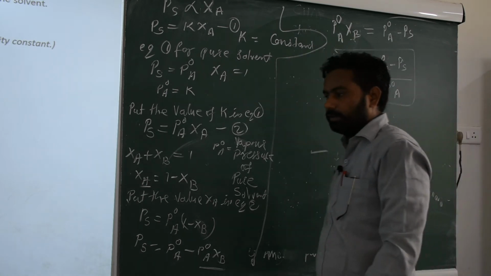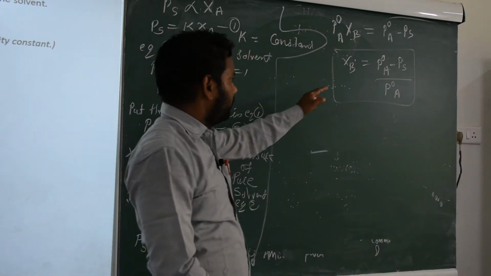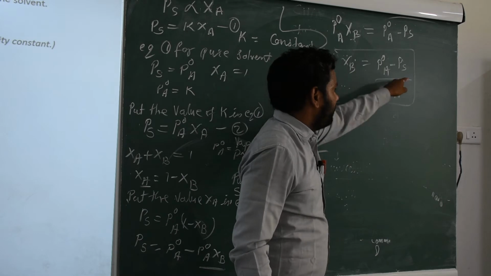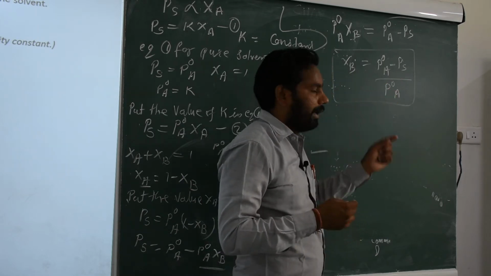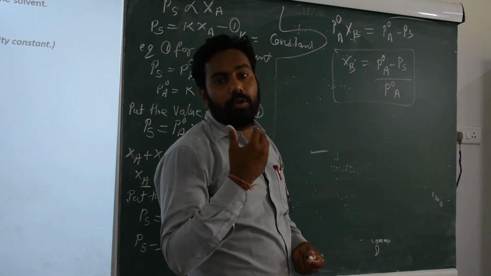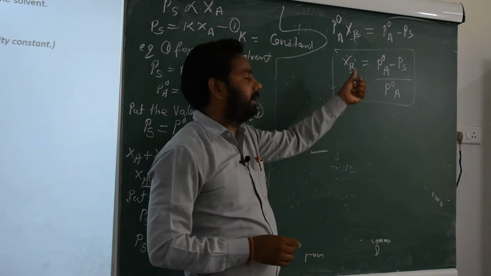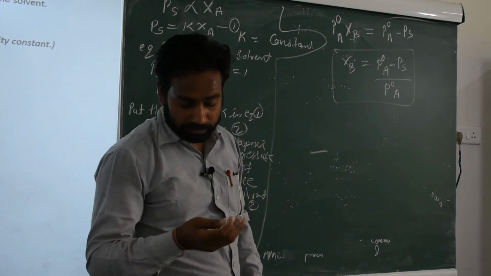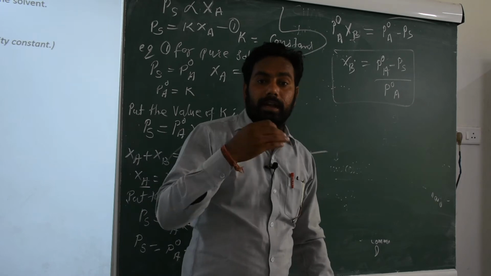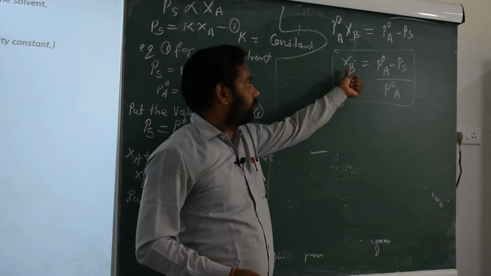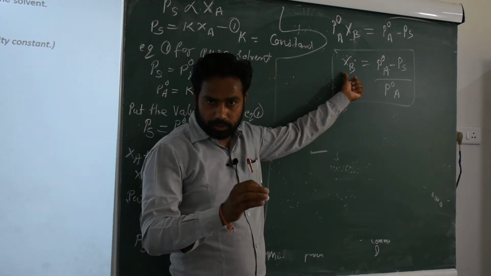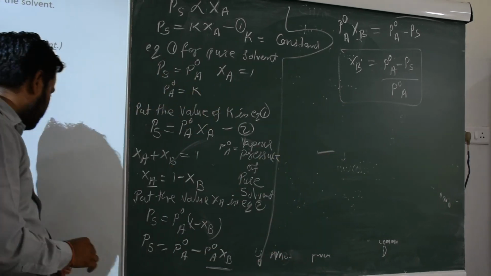I think there is no doubt about that. (P0A minus PS) upon P0A is the relative lowering of vapor pressure, and XB is the mole fraction of the solute. It's clear that the relative lowering of vapor pressure is equal to the mole fraction of the solute. Then we move to our next slide.